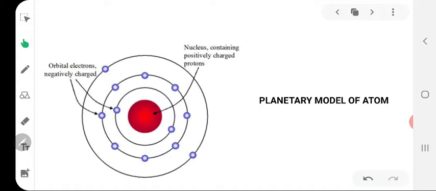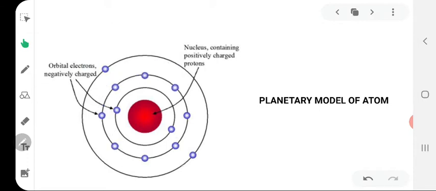Rutherford's alpha particle scattering experiment made a major contribution towards establishing the position of electrons and protons in an atom. He said an atom consists of two parts. These are the nucleus and the extranuclear portion. The nucleus is present in the center of the atom and is surrounded by the extranuclear portion.